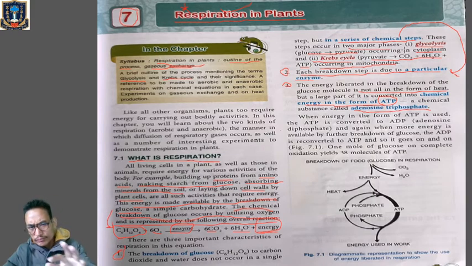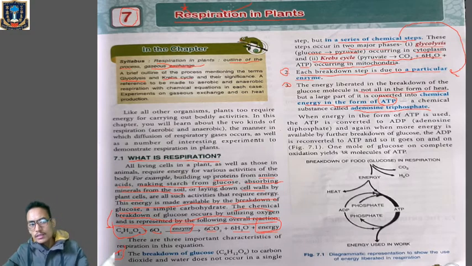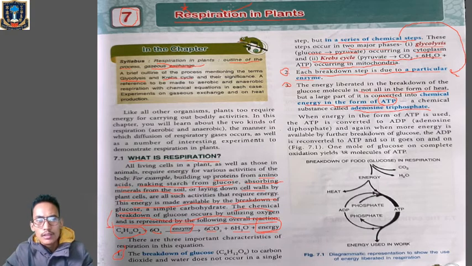Number two was that all these processes involve the action of enzymes. And third is that the energy released during respiration is not lost in the form of heat, but the majority will be converted into chemical energy in the form of ATP, that is adenosine triphosphate. Clear?